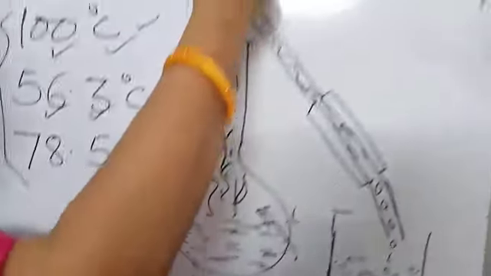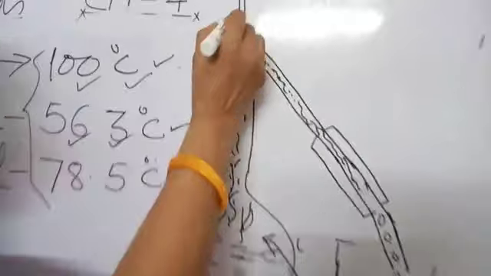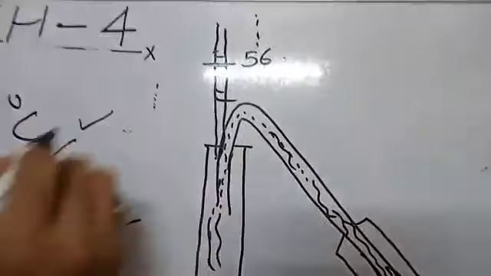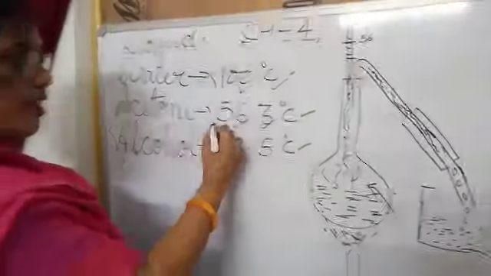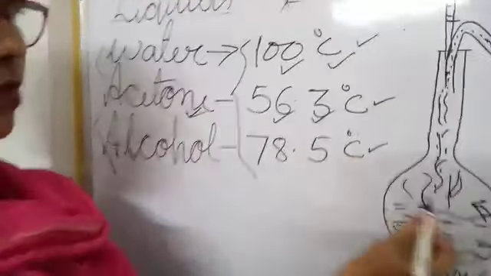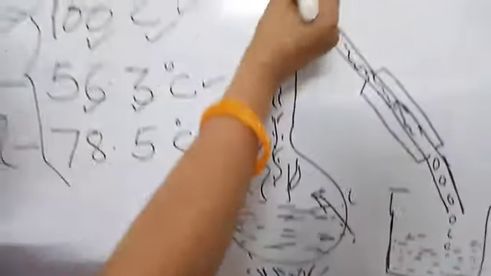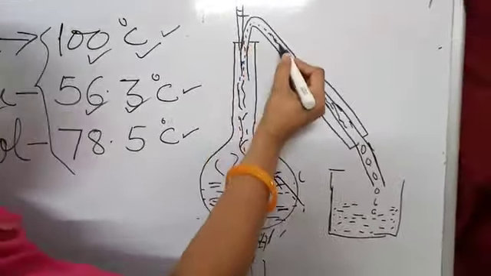Here I will just adjust a thermometer, and the reading is 56, or it may be a little bit, 1 or 2 degrees above. First, which liquid starts evaporating? So acetone will start, as the temperature reaches near about 50 degrees, acetone gets evaporated and passes through this pipe.